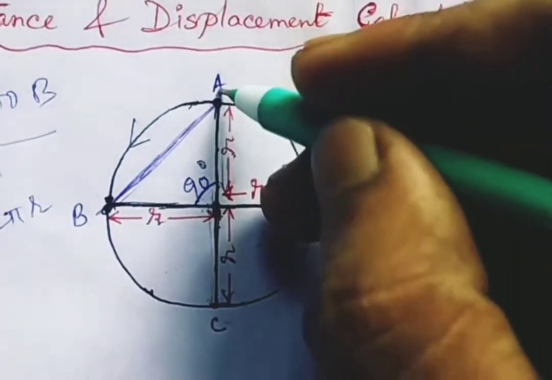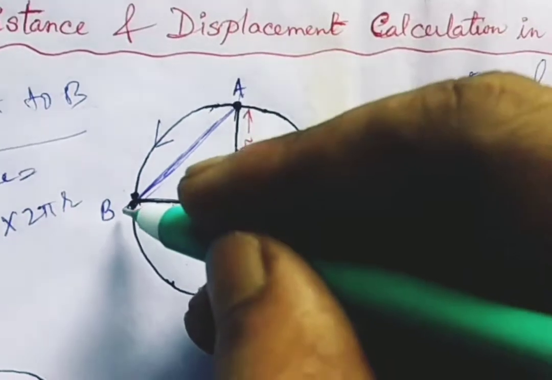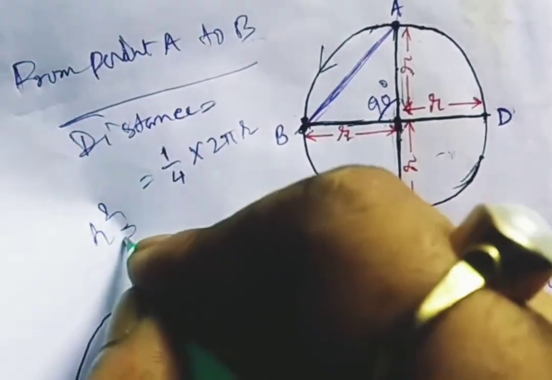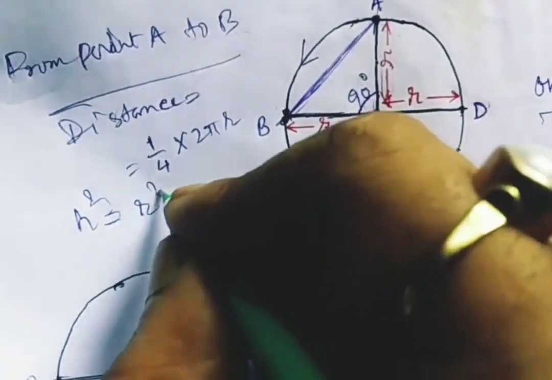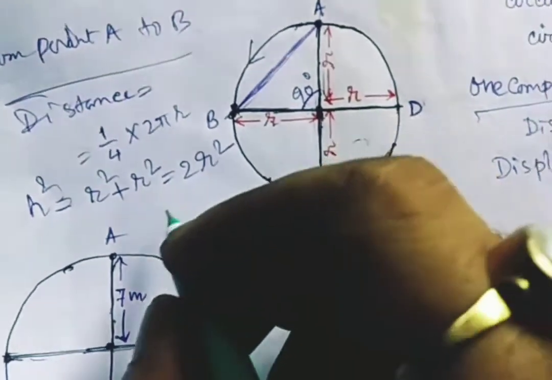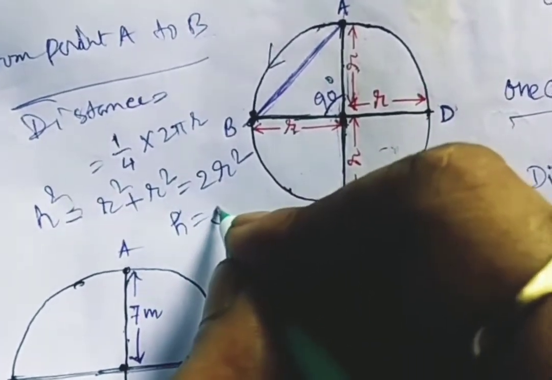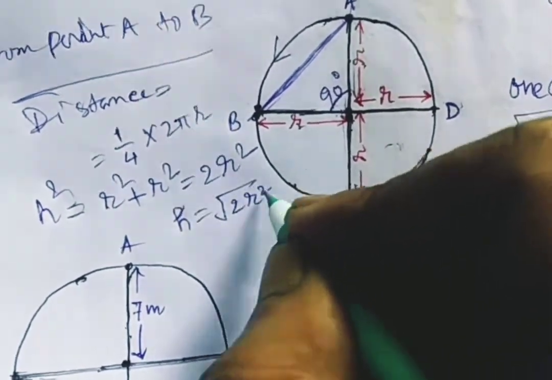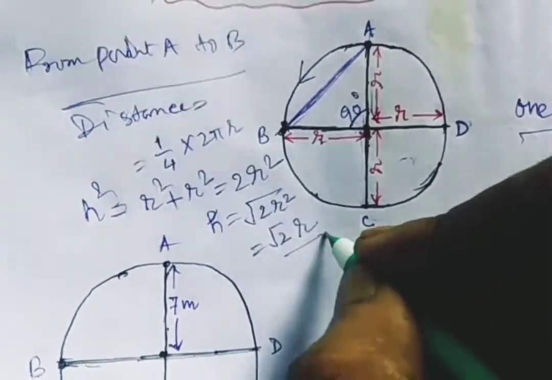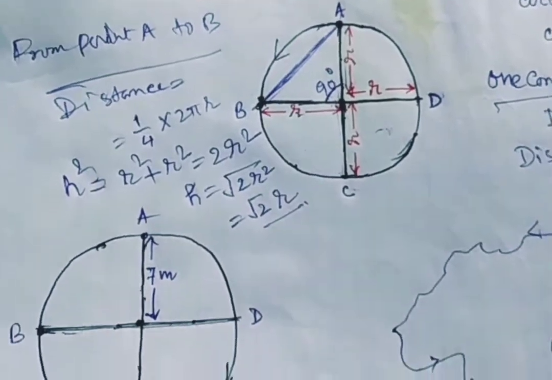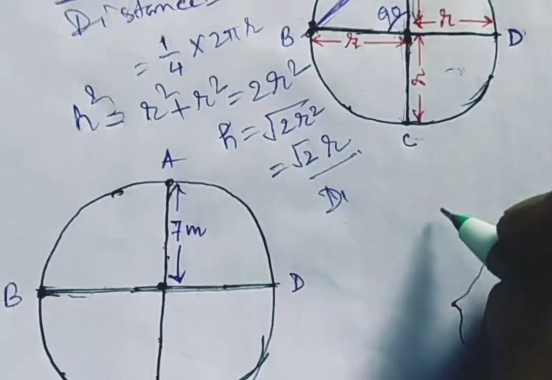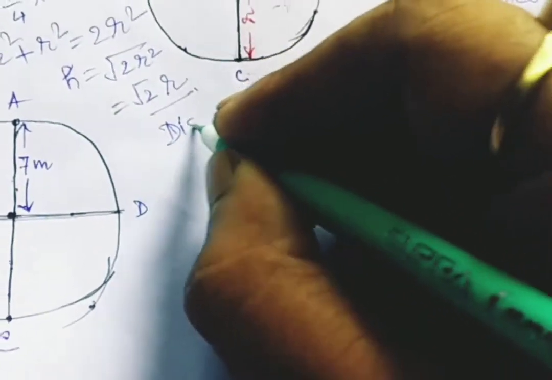So the perpendicular is the radius, and the base is also the radius. So what is the hypotenuse? According to the formula, h square is equal to perpendicular square plus base square, r square plus r square, that means 2r square. So h is equal to the square root of 2r square, which is also written as root 2 r. This is known as the displacement.